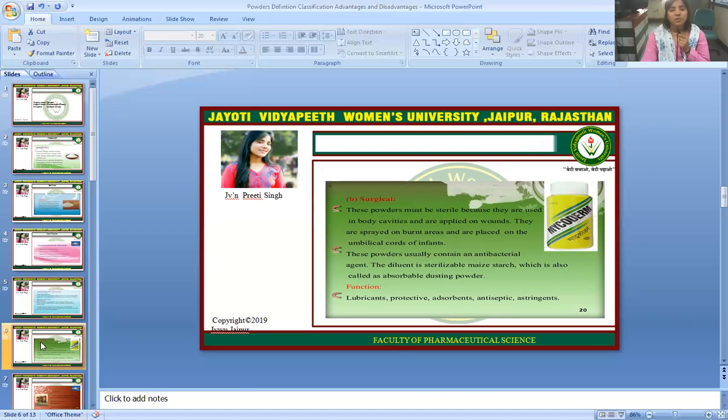These powders usually contain an antibacterial agent. The diluent is sterilizable maize starch, which is also called absorbable dusting powder. Function: lubricants, protective, adsorbents, and antiseptic astringents.